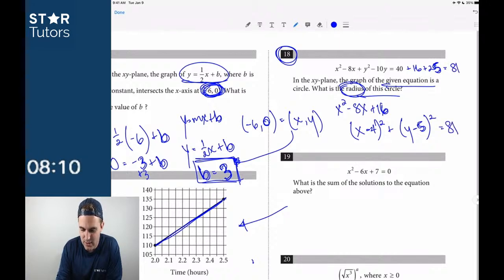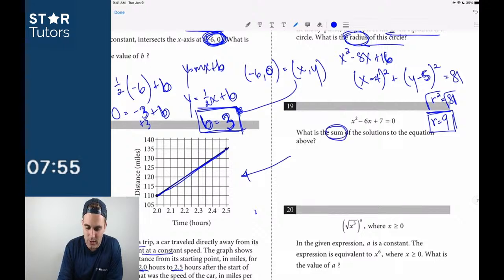So 81. If you know the circle equation, and it's also on Star U if you don't, under the more circles question, r squared is the value that's on the right side of the circle equation. R squared is equal to 81, so r is equal to 9.